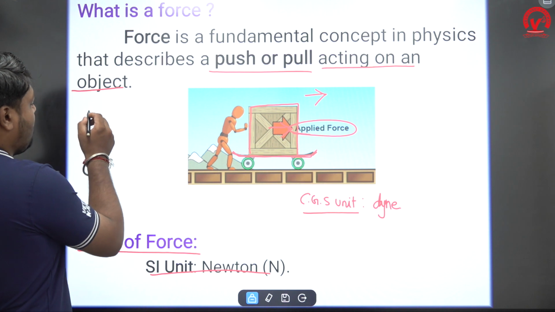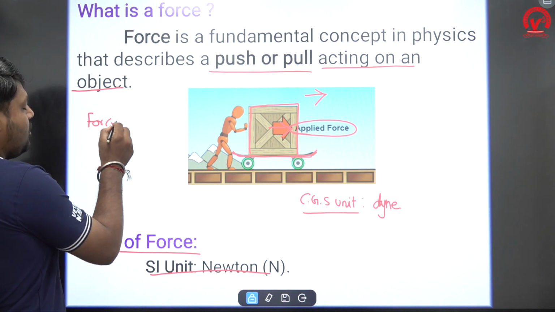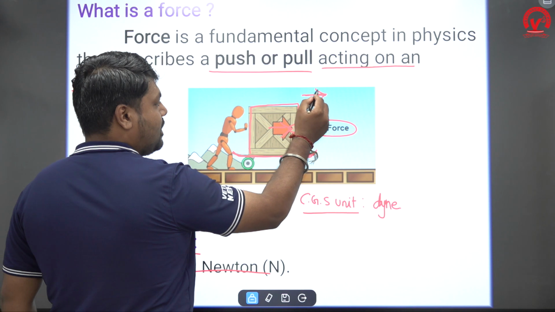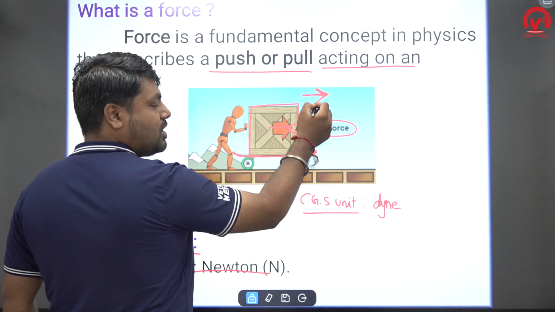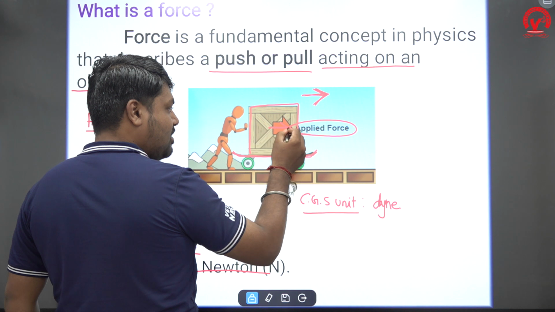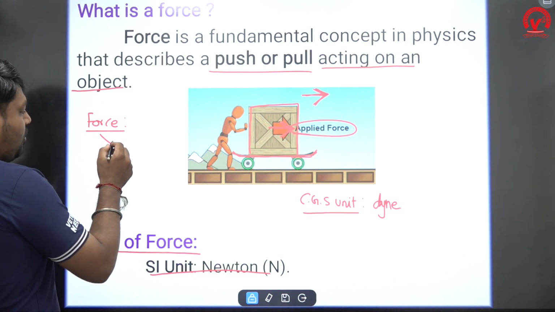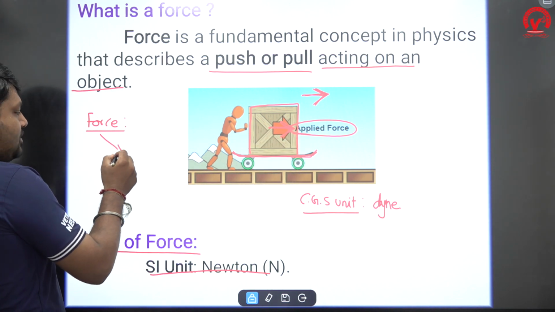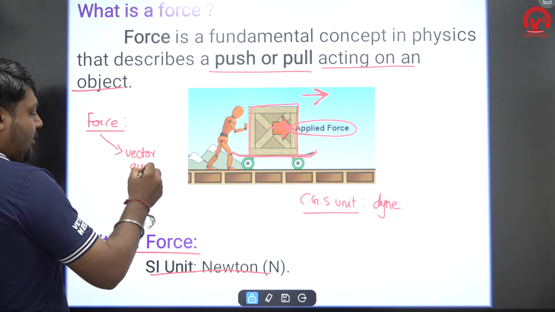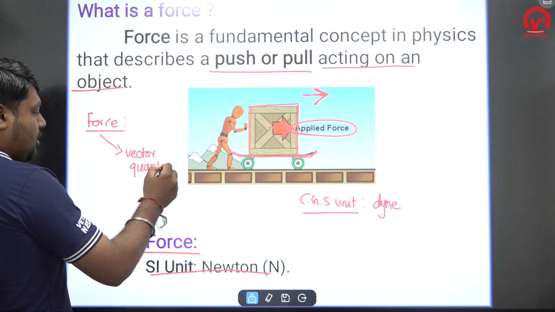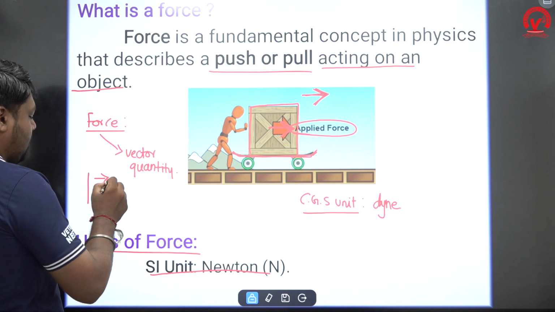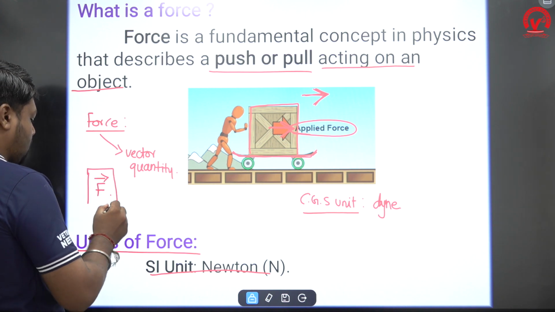Is force a vector quantity or a scalar quantity? We know that force depends upon the direction of motion. In whichever direction the motion happens, the force applies in that same direction. So force depends upon direction. Force is a vector quantity, so you should represent force with a vector. Keep this in mind.